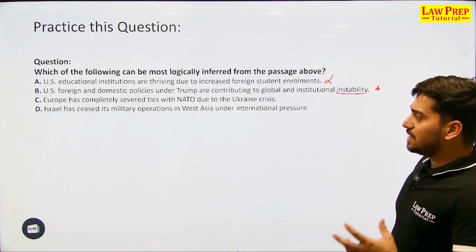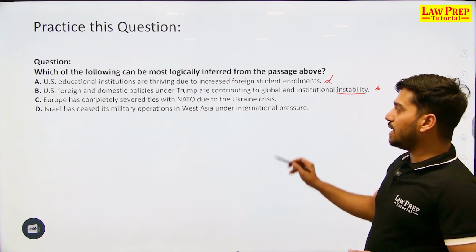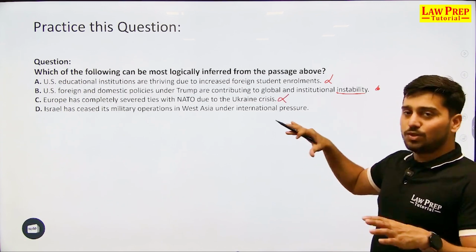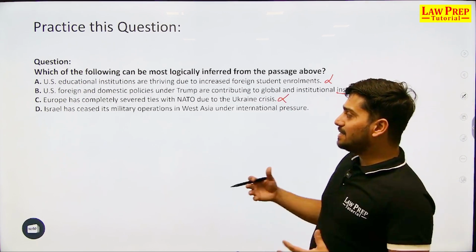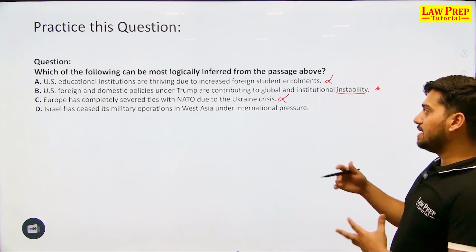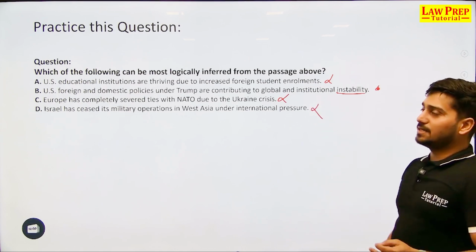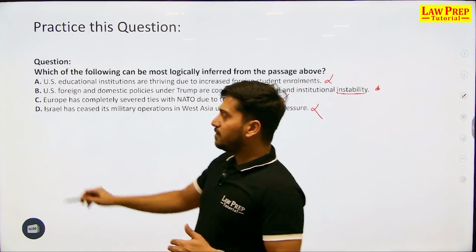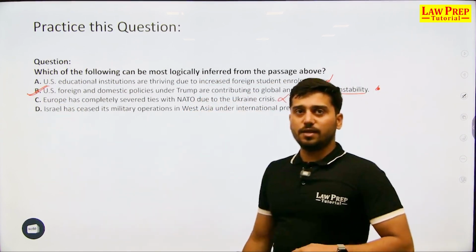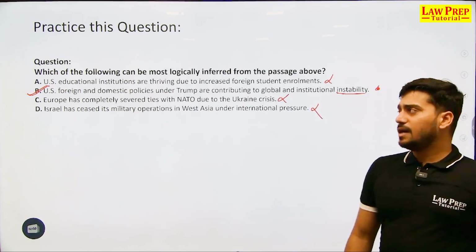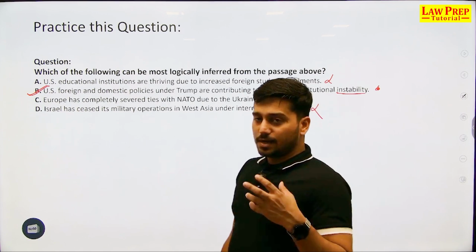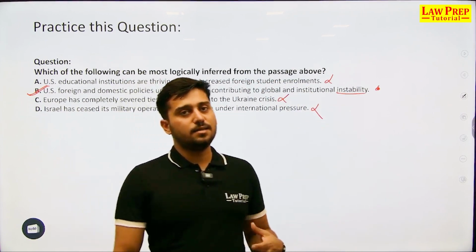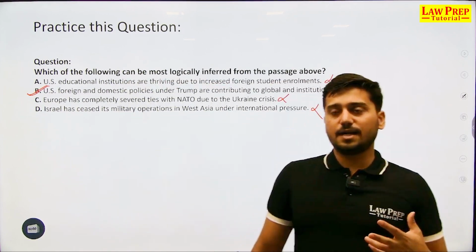Europe has completely severed its ties with NATO due to the Ukraine crisis. Factually incorrect. Okay, it does not look correct. Israel has ceased its military operation in West Asia under international pressure. We wish Israel would have done that. So out of this, we are only left with B. I hope you would all agree. And if you are marking right options till now, do let me know that you are enjoying this particular session. Your answers and your thinking ability are getting improved.